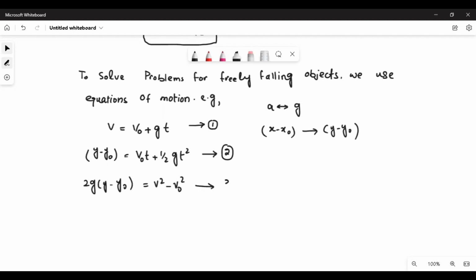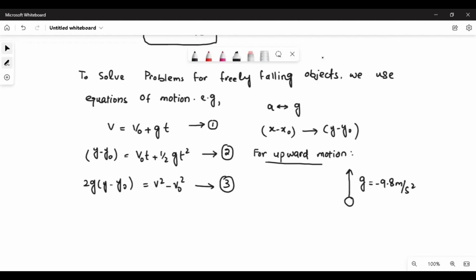And there are a few very important points that we need to take care about. First of all, if something is going up, what will happen? For upward motion, if this ball is moving upward, g will be negative 9.8 meters per square second. When going up, it will be negative 9.8.